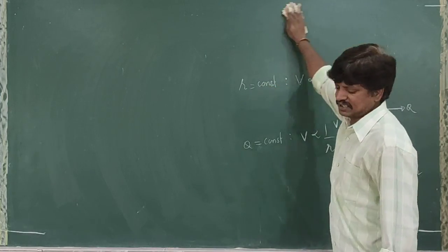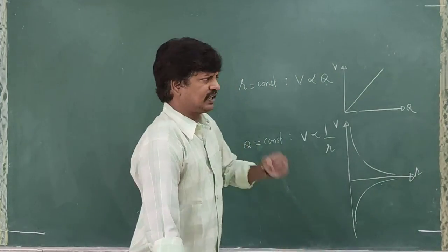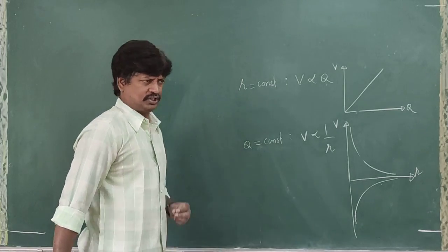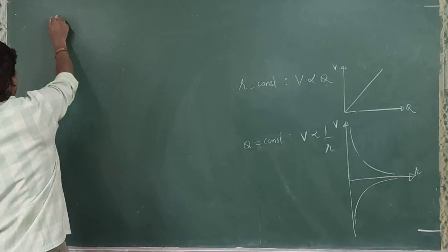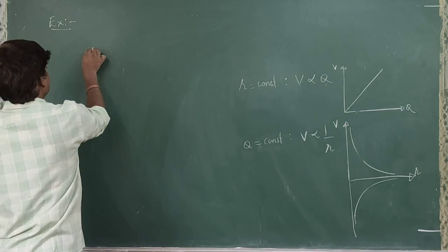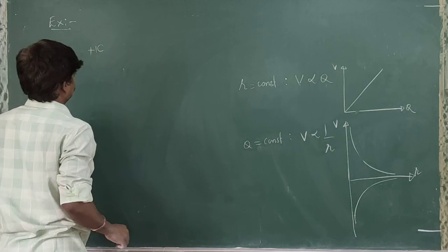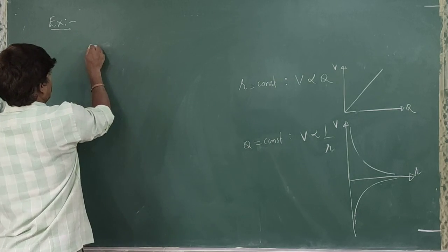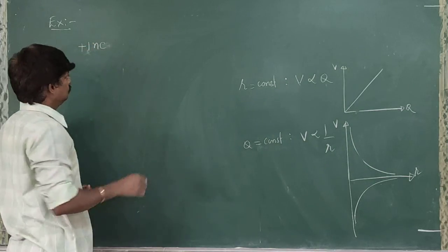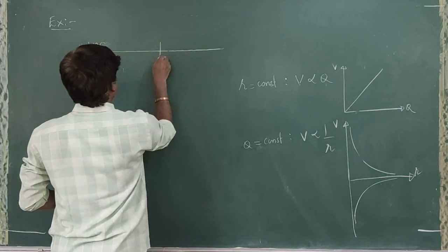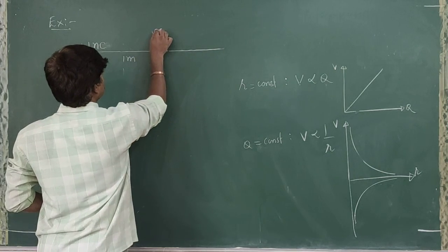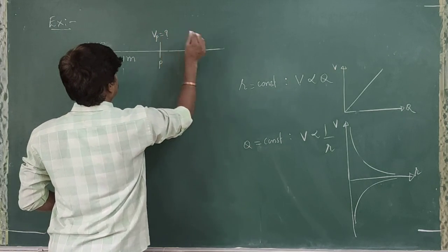I hope you got some idea regarding potential. So let us discuss some more. Let us try to get exactly the meaning of that potential. So let me take an example. Let's say we are having a 1 nano coulomb charge, plus 1 nano coulomb. So my question, at 1 meter, let's say this is point P. What is the potential?